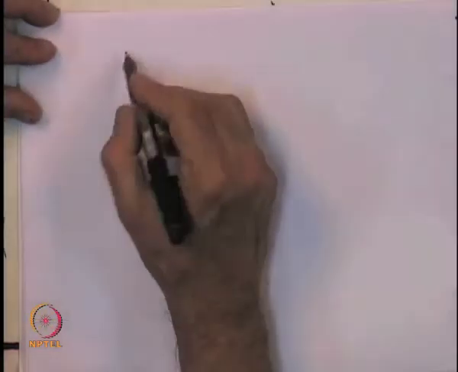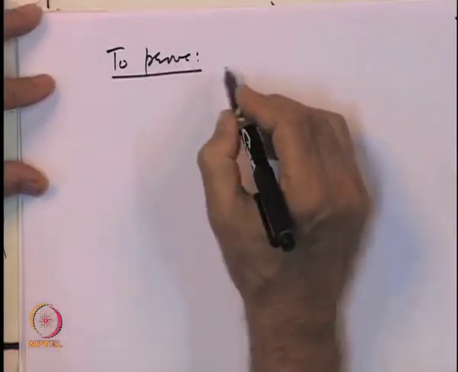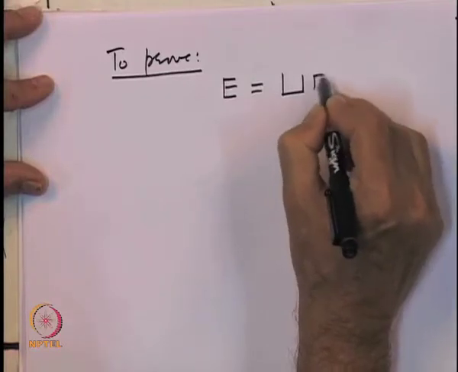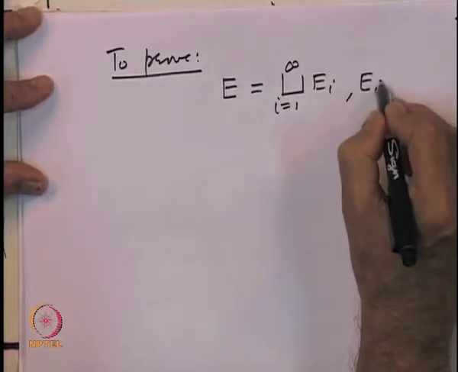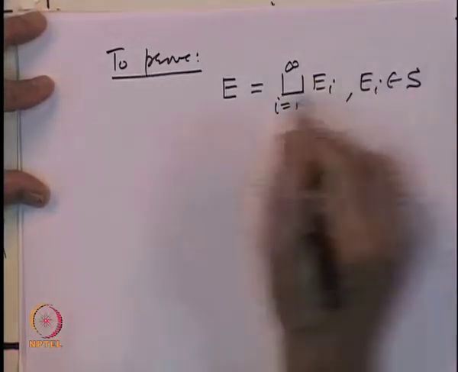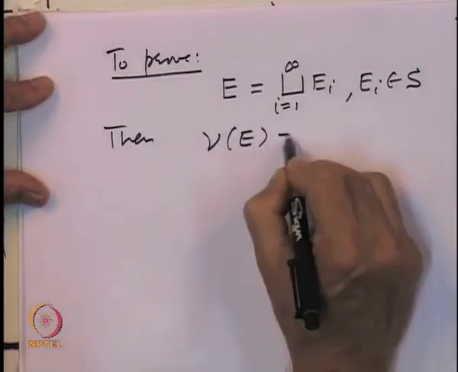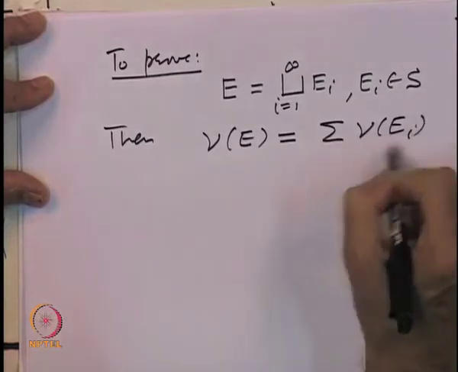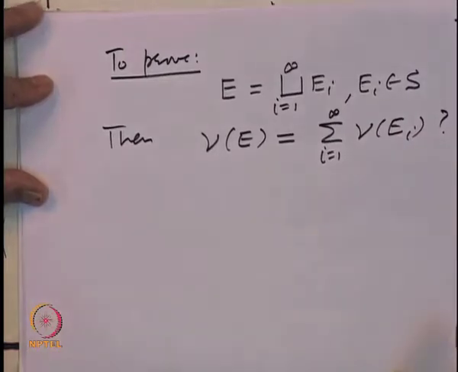So, what we have to prove is the following: if a set E is a countable disjoint union of sets E i, each in the sigma algebra S, then we want to show that nu of E is equal to the sum of nu of E i, i equal to 1 to infinity.